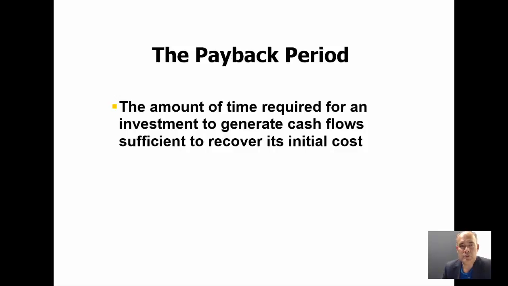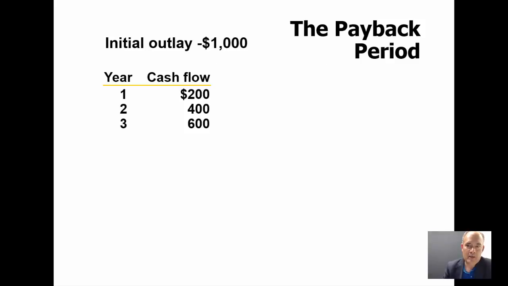Okay? So the result is being provided in time units. How can we calculate the payback period? Let's suppose we have an initial investment of $1,000 and free cash flows equal to $200, $400, and $600 in each one of the first 3 years.